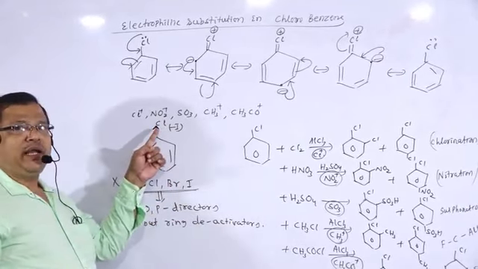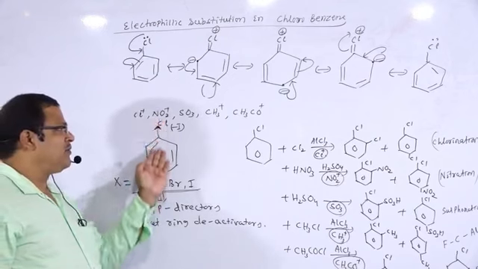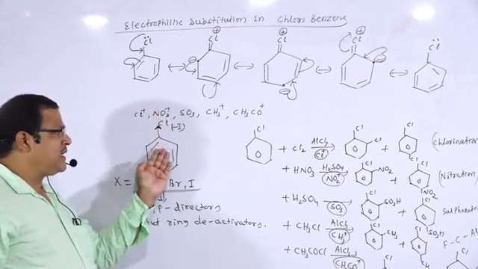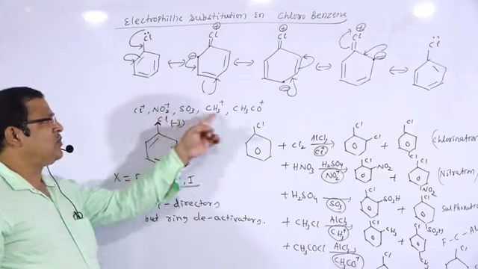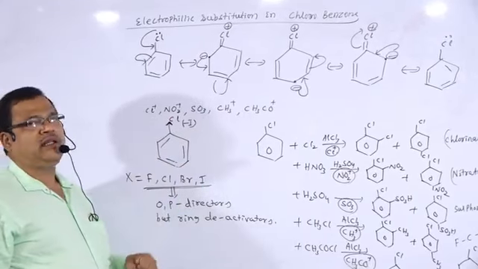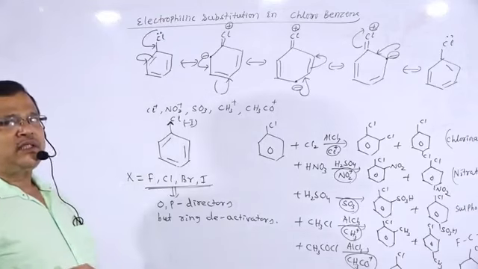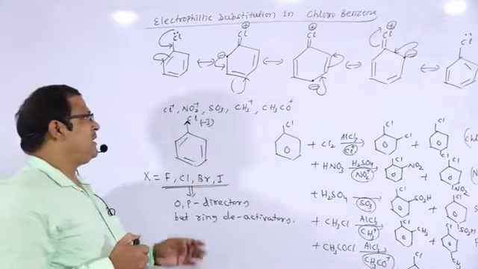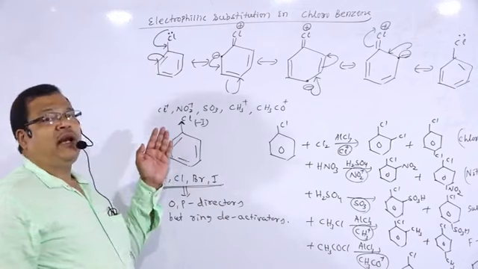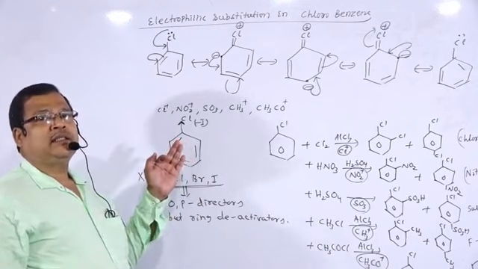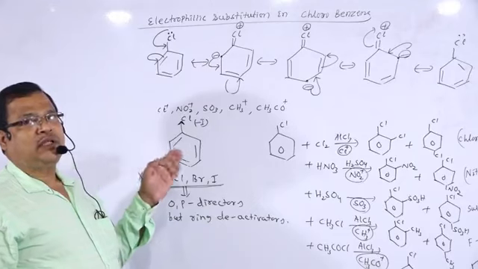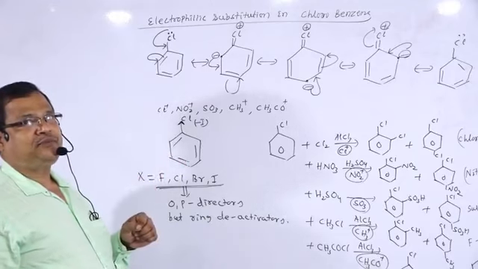Because the presence of the minus I group will withdraw electrons from the ring, that will decrease electron density in the ring. Therefore, the electrophile cannot easily attack the ring. Therefore, that is treated as a deactivator. So from this concept, we have to explain why they have the ability to show nucleophilic substitution reaction, but under drastic condition.